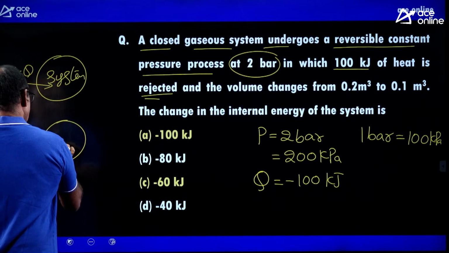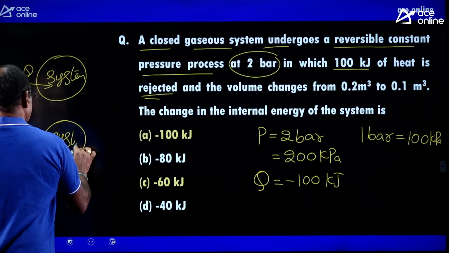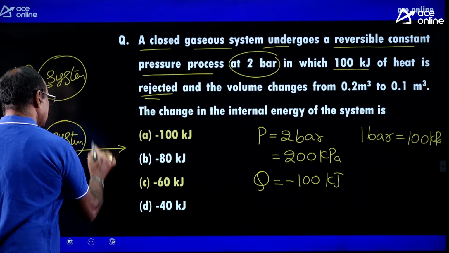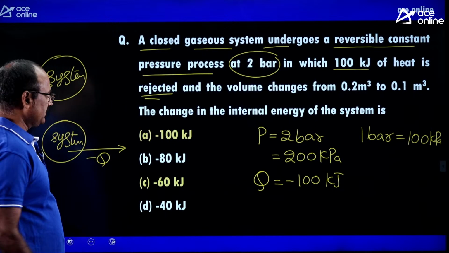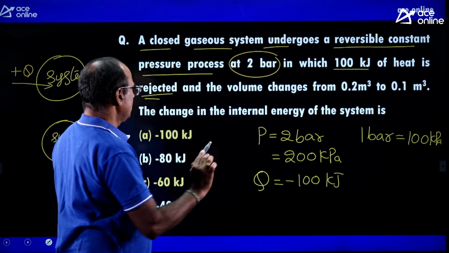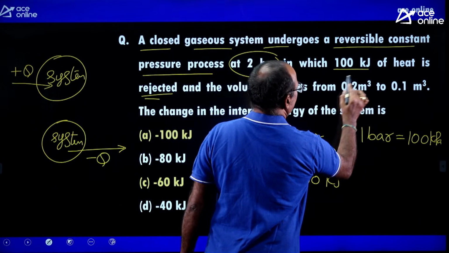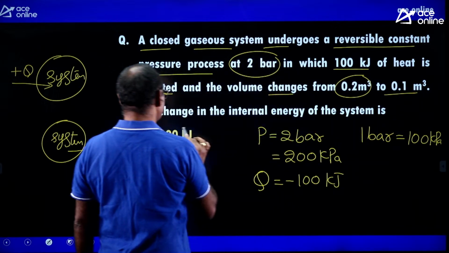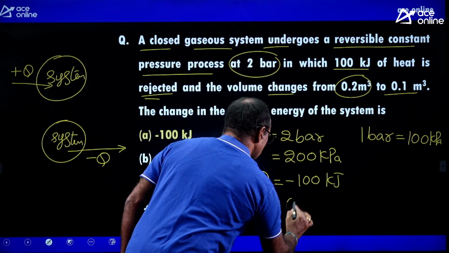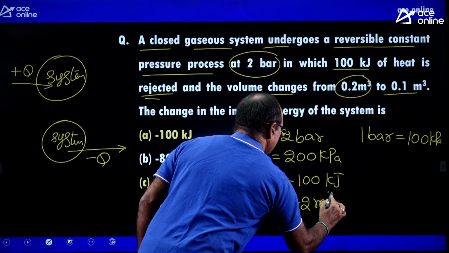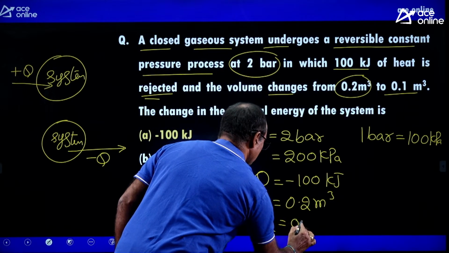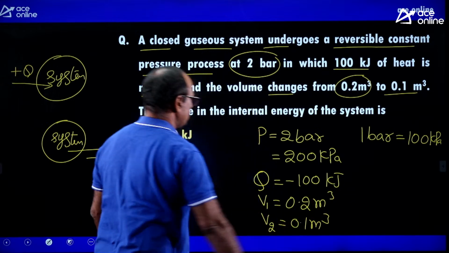Similarly, if the system is losing heat energy, the heat is transferring from system to surroundings, that kind of heat is taken as negative heat. Since it is given heat rejection, that is 100 kilojoules with a negative sign, and the volume changes from 0.2 meter cube to 0.1 meter cube, the initial volume V1 is 0.2 meter cube and final volume V2 equal to 0.1 meter cube.